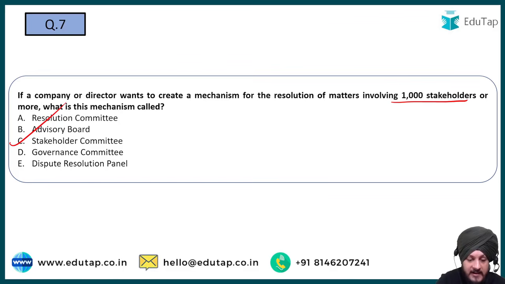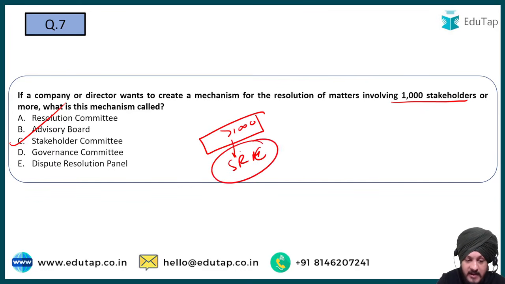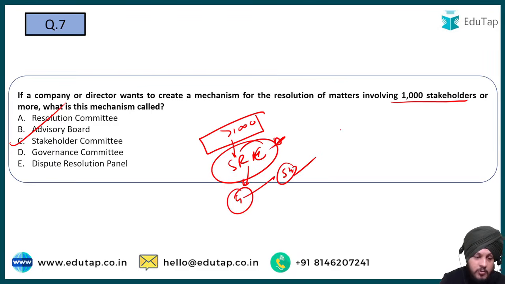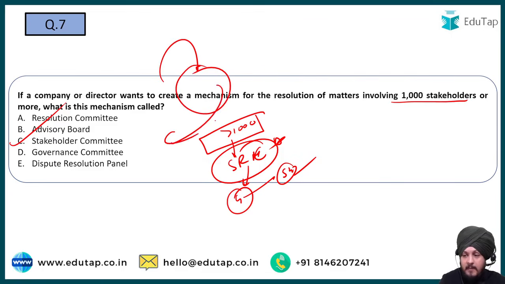As per the Companies Act, every company that can have more than 1000 shareholders, debenture holders, or deposit holders at any time is required to constitute this stakeholder relationship committee. That is mandatory. And what is the purpose? The purpose is basically to resolve the grievances of the security holders of the company. So C is going to be the correct answer to this question. This is the mechanism that they have to create.